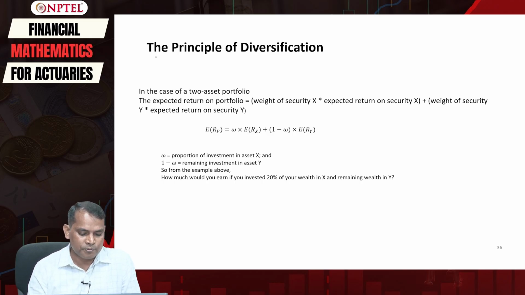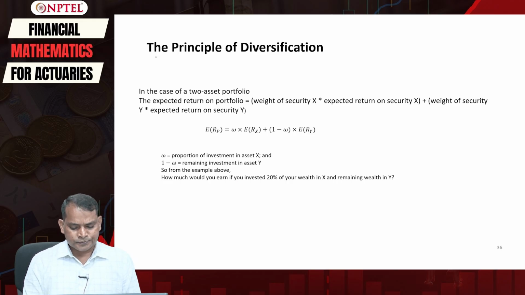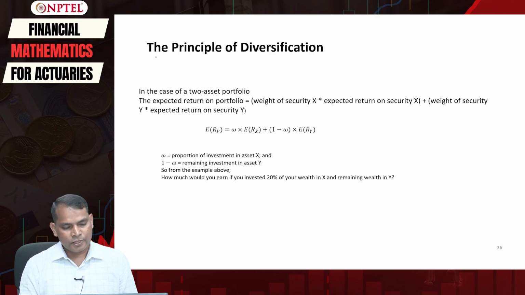From the example above, how much would you earn if you invested 20% of your wealth in X and 80% of your wealth in Y?